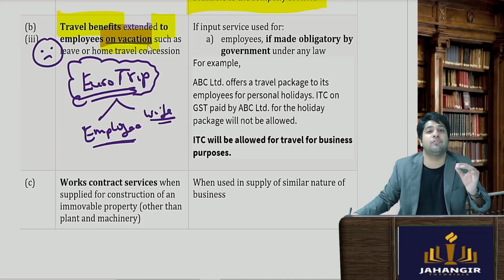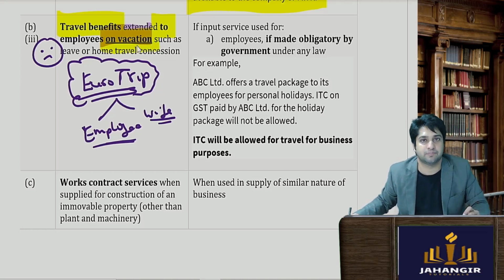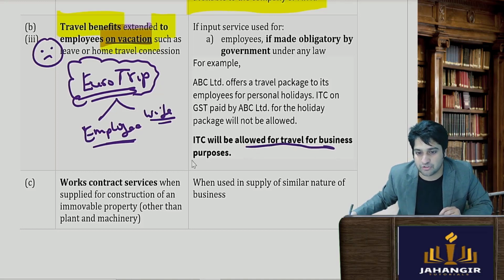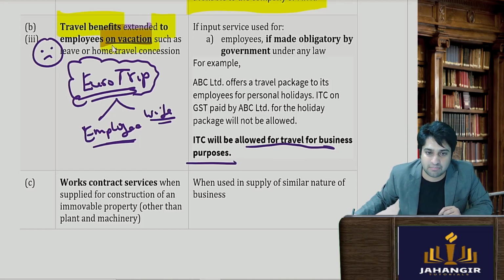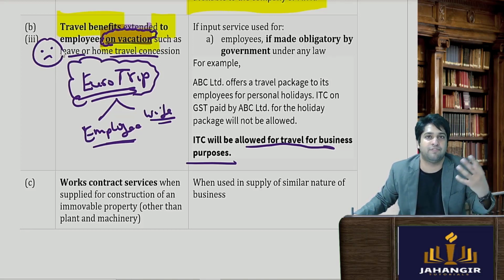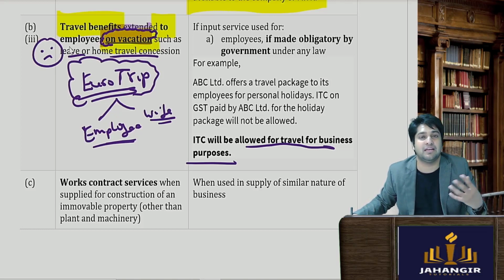What if he is going for business purpose? Business purpose का तो exception में नहीं दिया है, तो it is allowed. See, ITC will be allowed if it is for business purpose, because यहाँ पे clearly mention किया है for vacation such as leave or home travel concession, etc., then it is not allowed. Now obviously where you're sending them can be subject to inquiry, investigation.